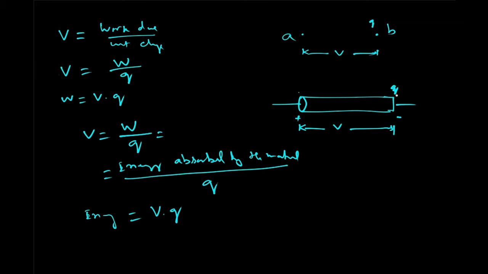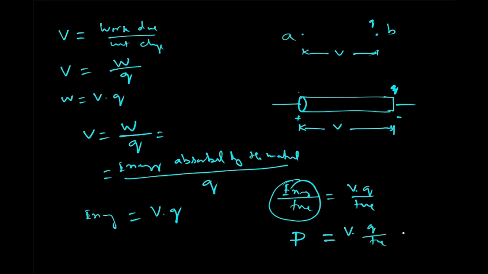Now when the charge moves from one point to another, it will take some time. So if we divide this equation by time, energy divided by time is equal to V into Q divided by time. Now this energy absorbed or consumed by this conductor divided by time, that is the power, what we just discussed a few minutes back. So P is equal to V Q divided by time.